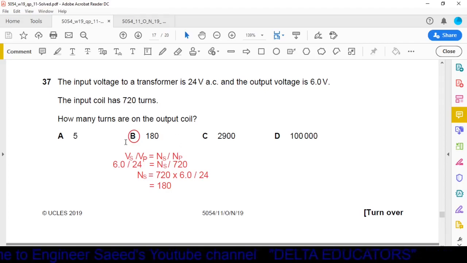We substitute all the values, and by solving this we get the answer 180. So the number of turns in the output coil, or the secondary coil, is 180, and 180 is in option B, so the correct option is option B.